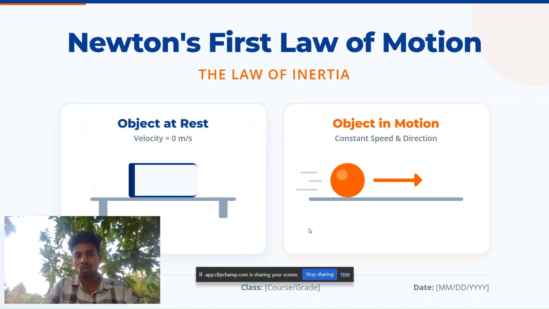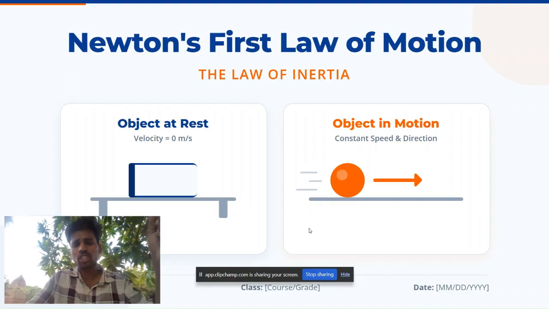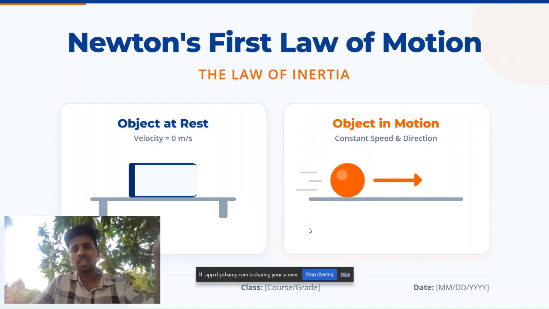Okay. So, what is a motion? So, motion means change in position with the time is nothing but a motion. Like if an object is moving or changing its position or changing its place with time, that is called as a motion, right? So, let's take a real time example.